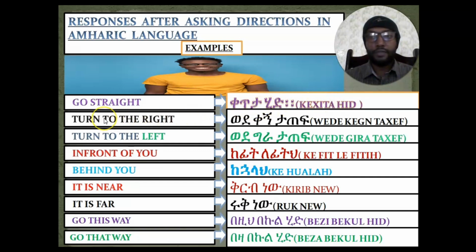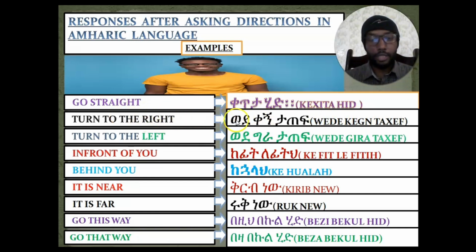Whereas, if the direction is to the right, and he needs to turn to the right, we'll say to him, turn to the right. In order to say turn to the right in Amharic, we'll say ወደ ቀኝ ታጠፍ. Okay? ወደ ቀኝ ታጠፍ. It means turn to the right. This one is also for a male person, okay?